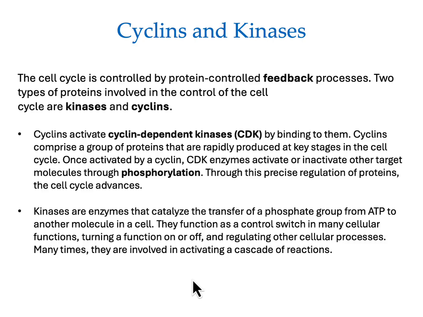This is kind of like what we see in the cell membrane when we had the channel proteins changing shape when something attaches to them. For instance, the phosphate molecule from ATP will change the shape of a protein. Cyclins comprise a group of proteins that are rapidly produced at key stages in the cell cycle. Once activated by a cyclin, this cyclin-dependent kinase activates or inactivates other target molecules through phosphorylation. Through this precise regulation of proteins, the cell cycle advances.